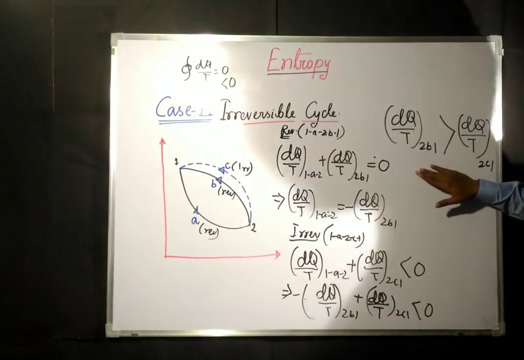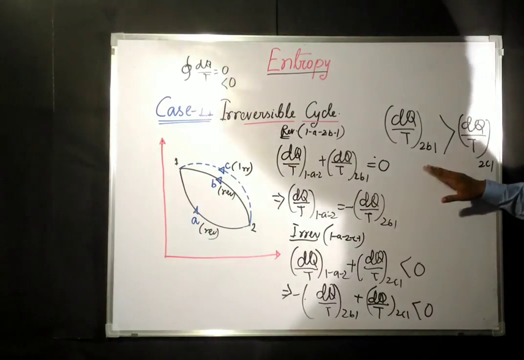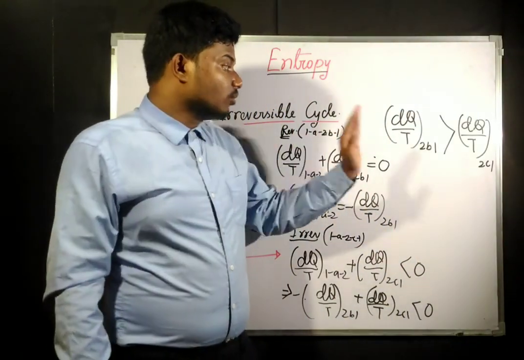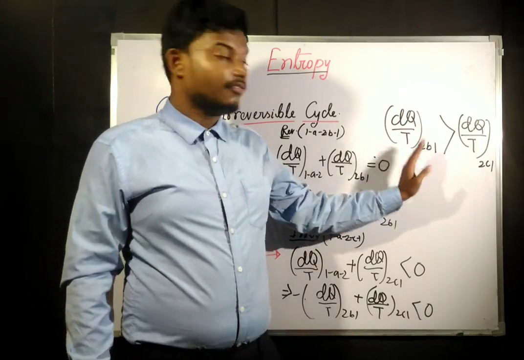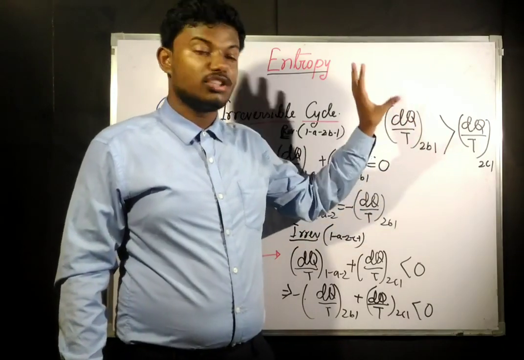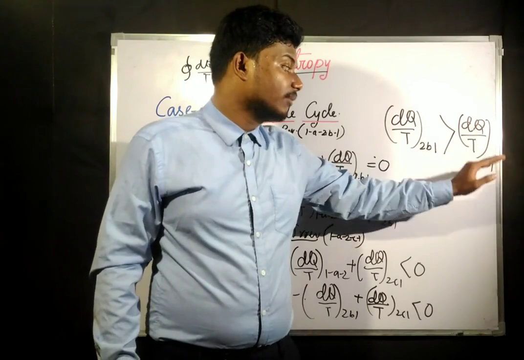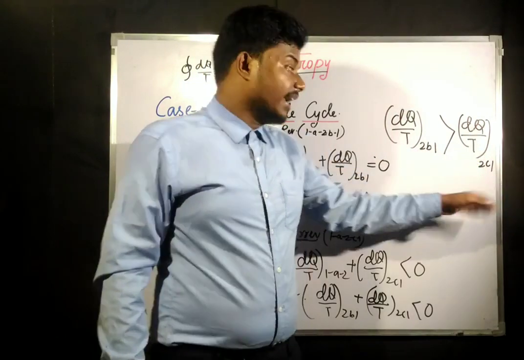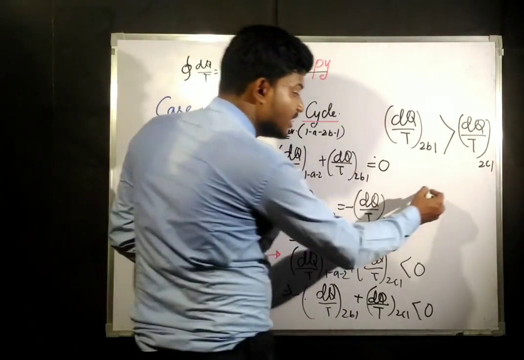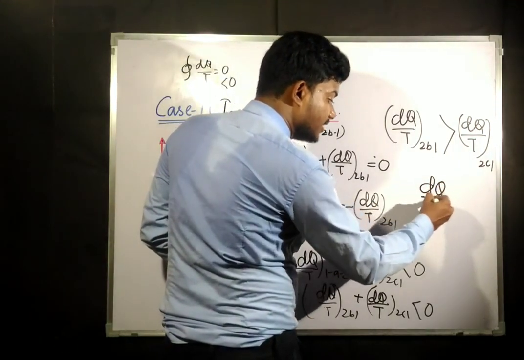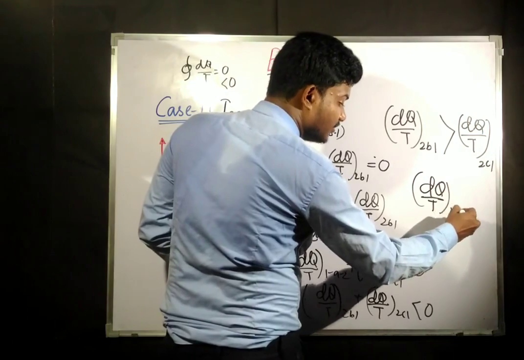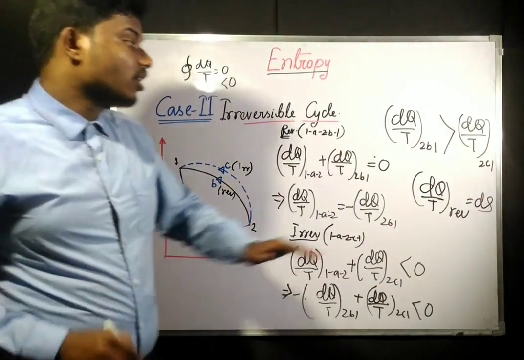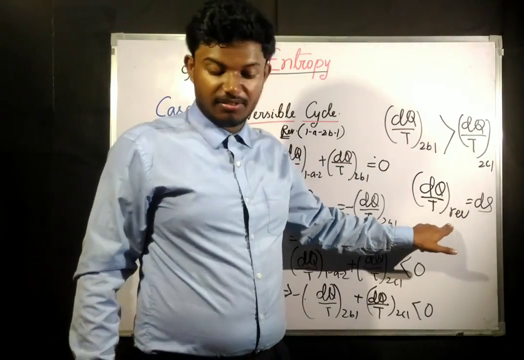From this derivation we understand the concept that the dq by T term for a reversible process is always going to be greater than the dq by T term for an irreversible process. And we have said that only the dq by T term for a reversible process is going to give us the change in entropy, not the irreversible one, only the reversible one.